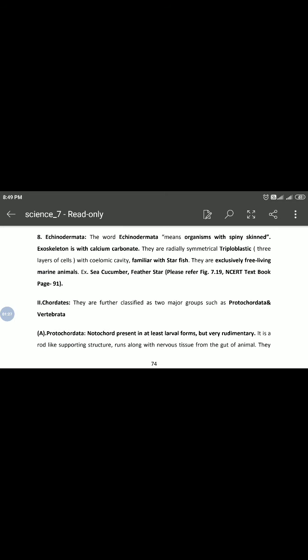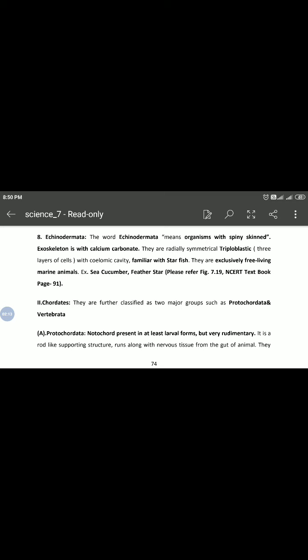The next point is the Echinodermata. Okay, Echinodermata is a Greek word. Echinos means hedgehog and dermata means skin. The organisms with spiny skin are called Echinodermata.